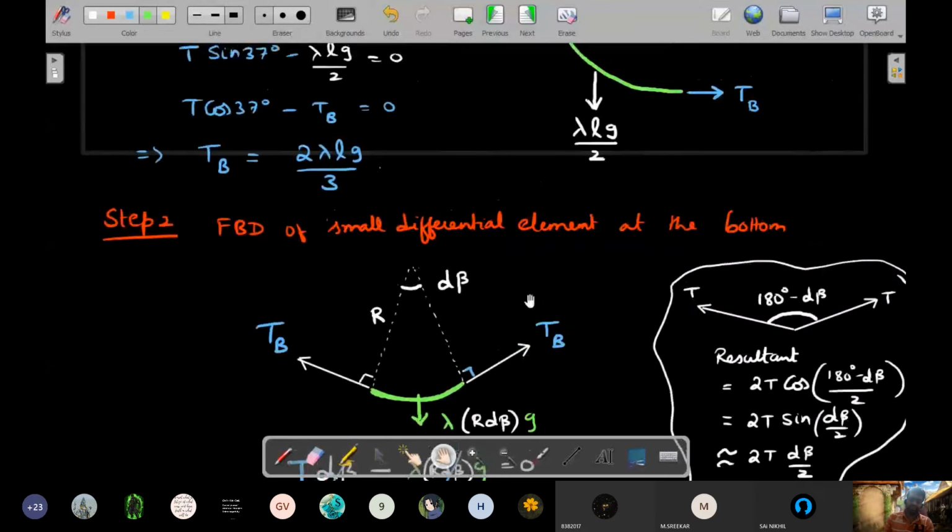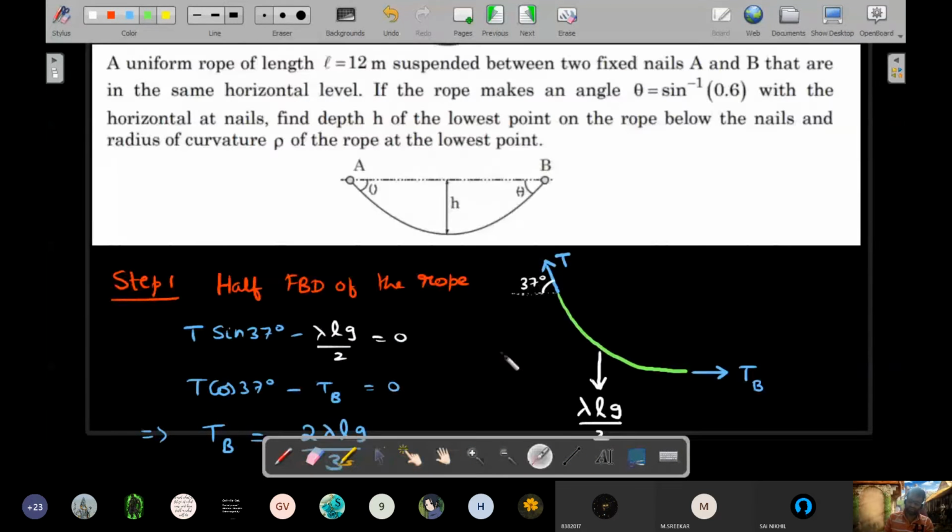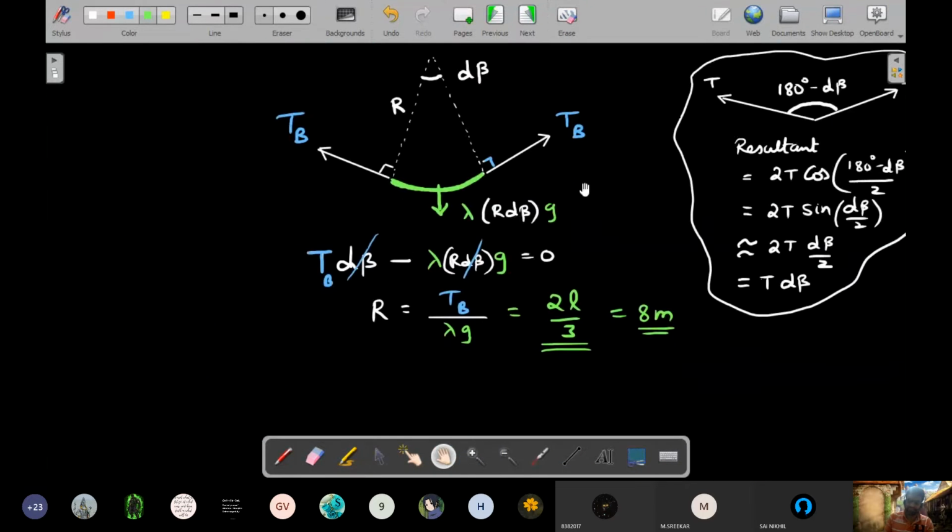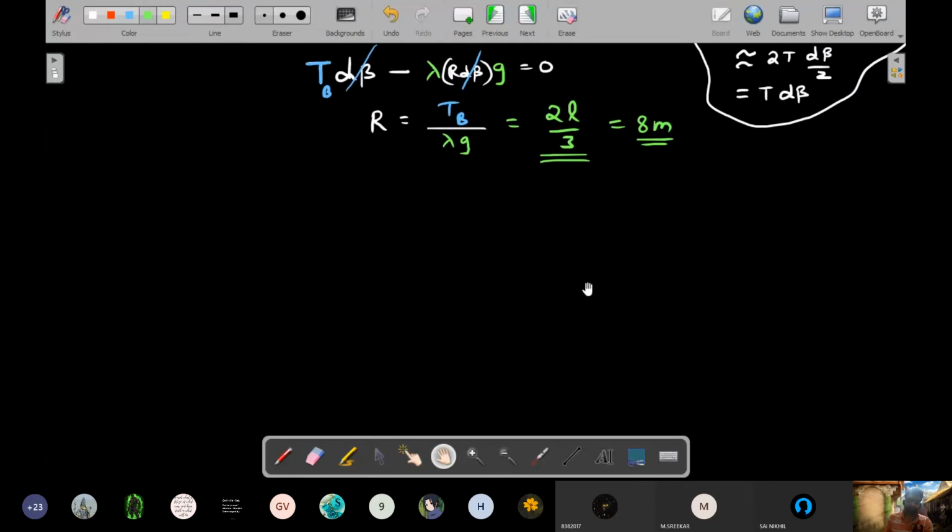So what is left out in the question? I think we are here to also find this height h. We have not yet found that value. And you can't say that value is equal to the radius of curvature. I keep telling you that it is not a semicircle. The value of R could be greater than h or less than h, and we will reveal that in step 3 of the solution. So in step 3, we'll go back to a general